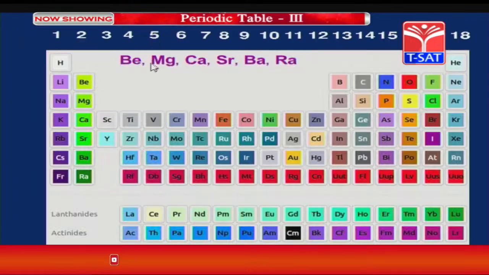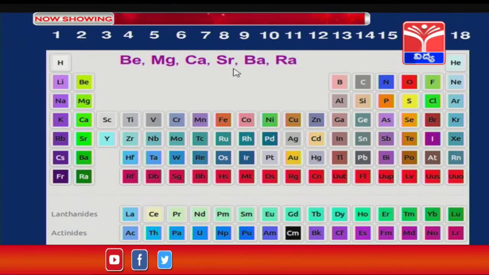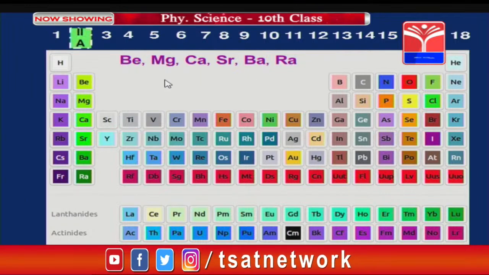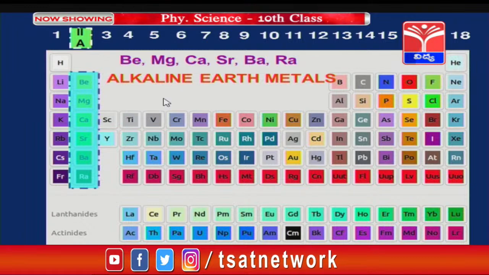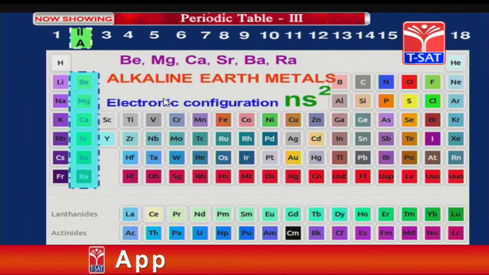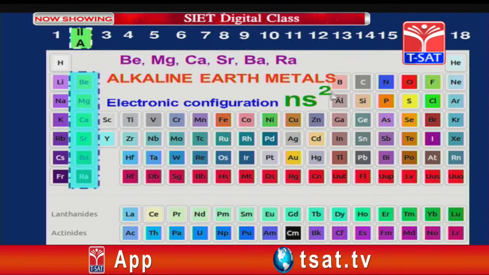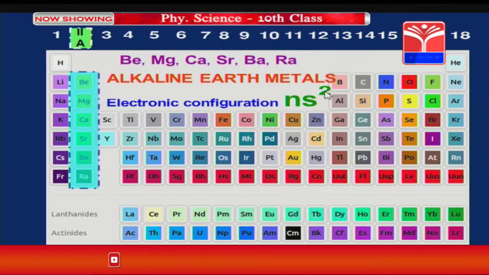Which elements are present in the second group? The elements present in the second group are beryllium, magnesium, calcium, strontium, barium and radium. It is the second A group. Now, these are called alkaline earth metals. The electronic configuration of this group is ns2. There are 2 electrons in the outermost orbit.